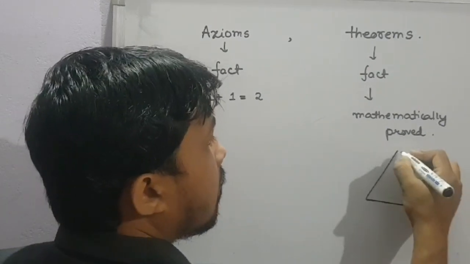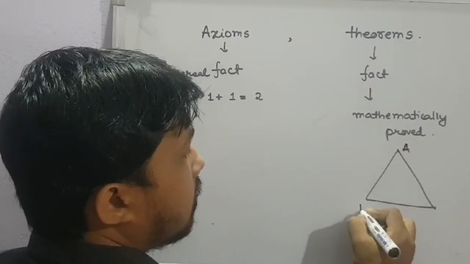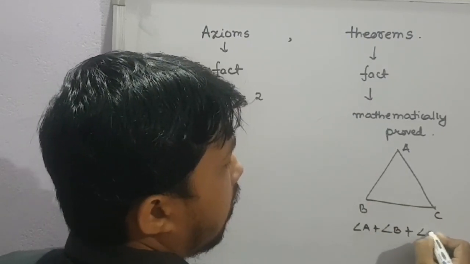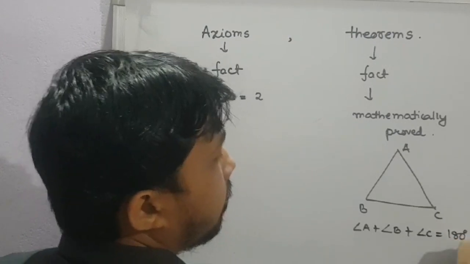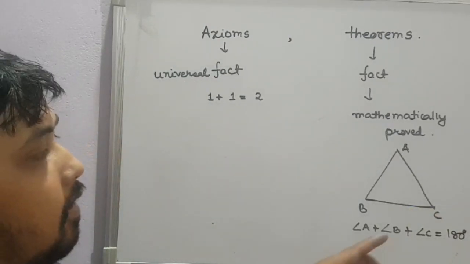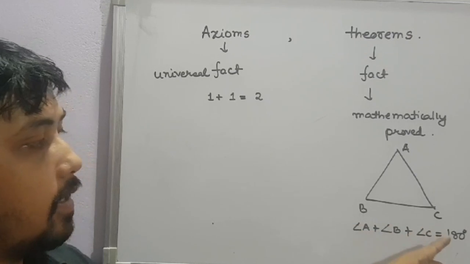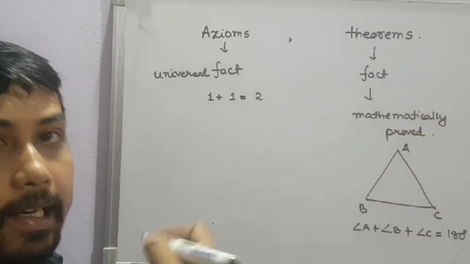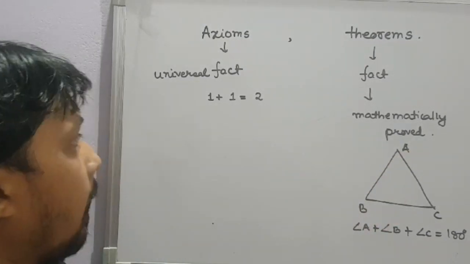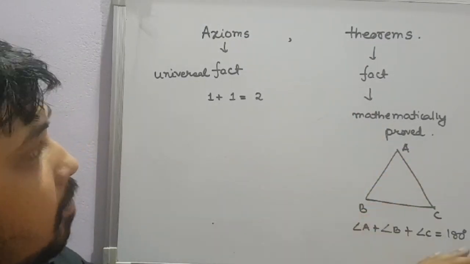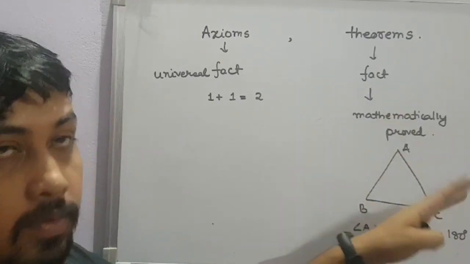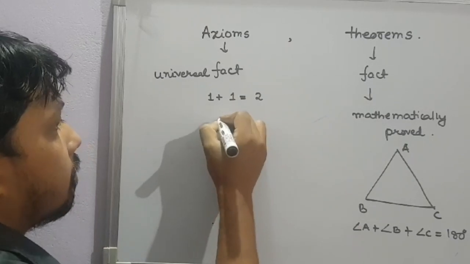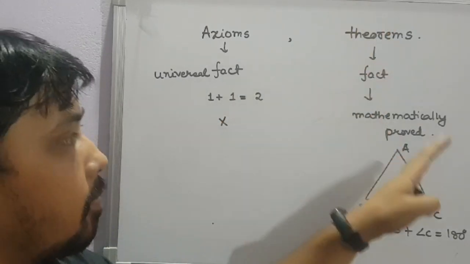Simplest example of a triangle ABC. Now, what is the sum of all the angles in a triangle? You all are aware of this. So 180 degree, right? So that means angle A plus angle B plus angle C is 180 degree. This can be mathematically proved, right? In the later classes, we will obviously prove this one also. So theorems are facts. Axioms are also facts. Axioms cannot be proved mathematically. Theorems can be proved mathematically.